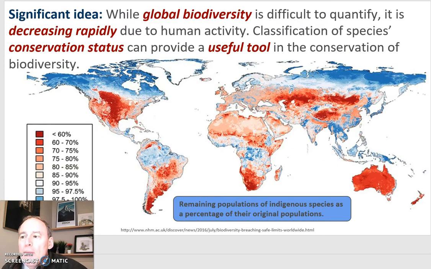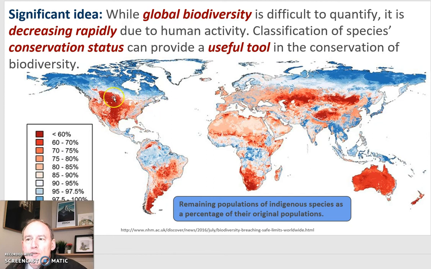As you look at the world map here, you can see that there's been great global diversity. It's difficult to quantify. It's been decreasing rapidly due to human activity. Classification of species conservation status can provide a useful tool in the conservation of biodiversity. And as you can see here, you can see the remaining populations of indigenous species as a percentage of their original populations. So here in northern Canada, we've lost very few species.